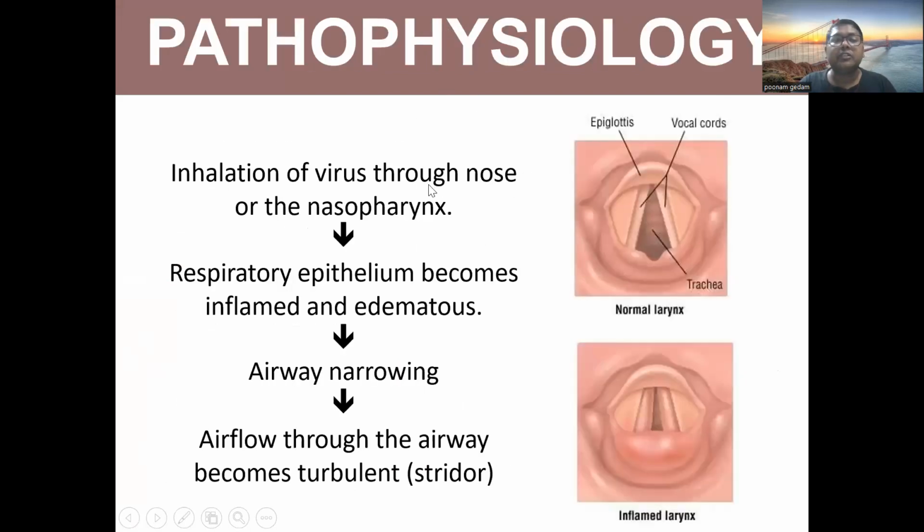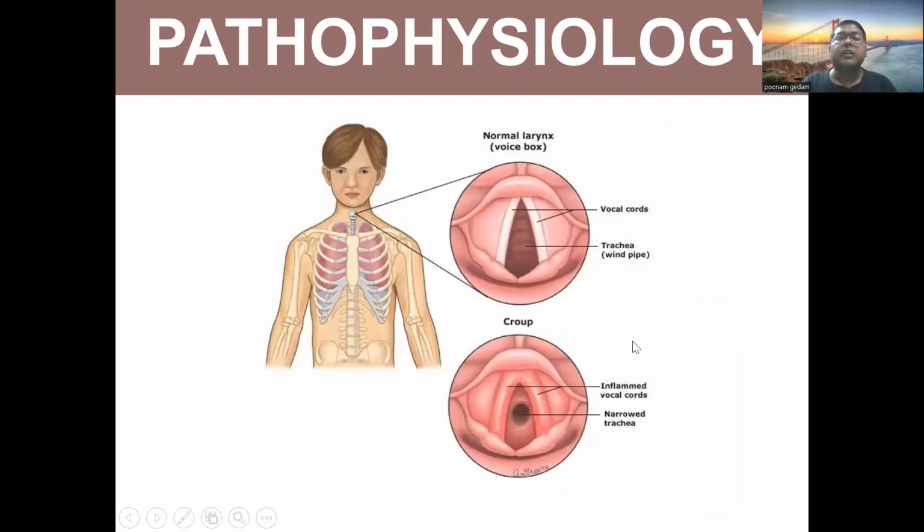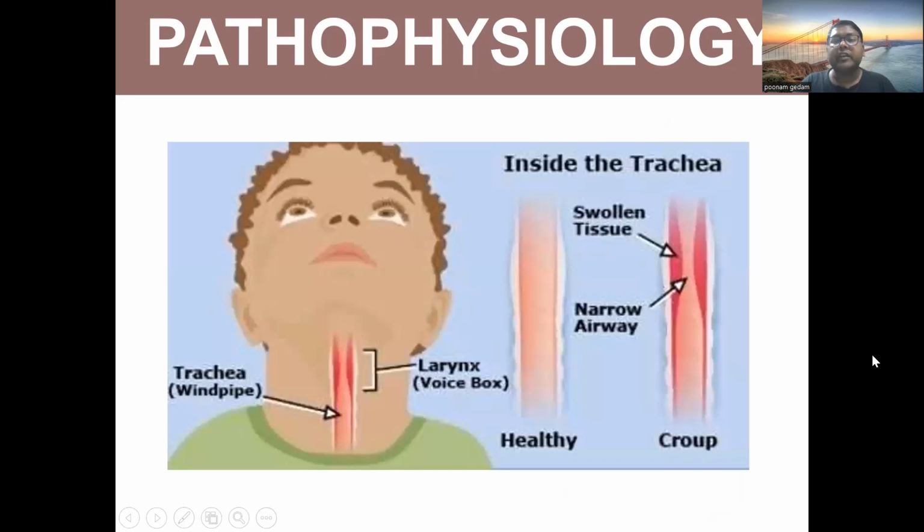So, what is the pathophysiology? There is inhalation of the virus through the nose or nasopharynx. Then, the respiratory epithelium becomes inflamed and edematous, leading to airway narrowing, and airflow through the airway becomes turbulent, causing stridor. So, this is the epiglottis, this is the vocal cord, trachea, this is inflamed. This is the normal larynx, voice box, vocal cord, and trachea. In this, what happened? Inflammation of the vocal cord such that there is narrowing of the trachea. We can see this photograph.